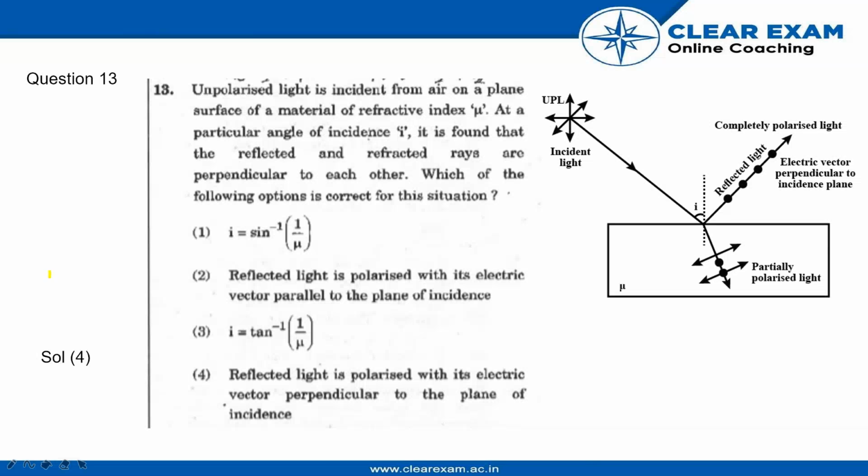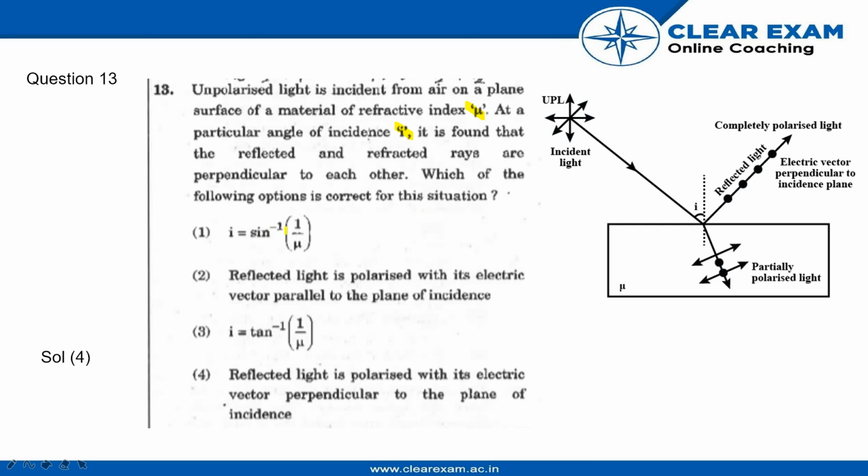NEET 2018 Set HH, Question number 13. Unpolarized light is incident from air on a plane surface of a material of refractive index mu. At a particular angle of incidence i, it is found that the reflected and refracted rays are perpendicular to each other. Which of the following options is correct for this situation?